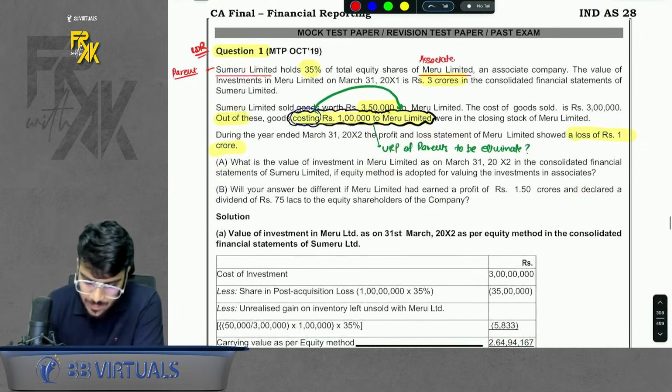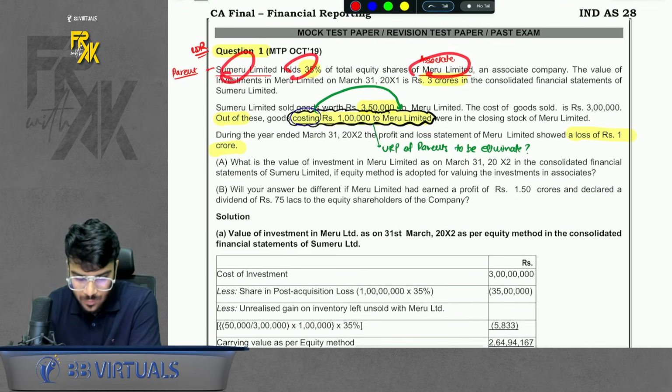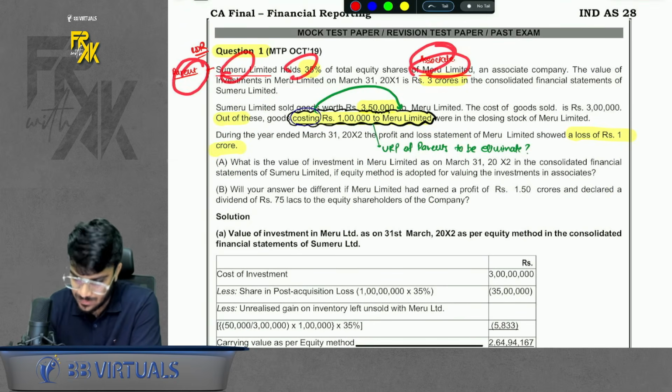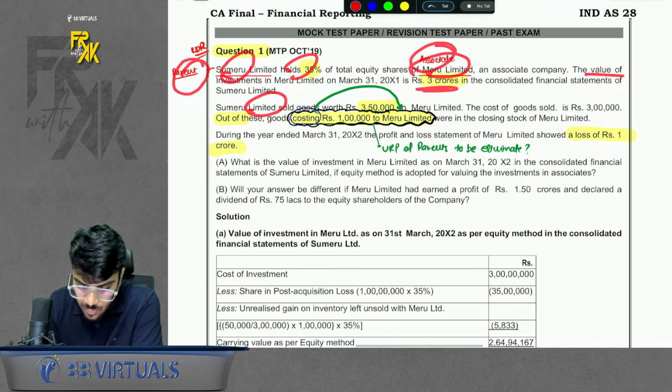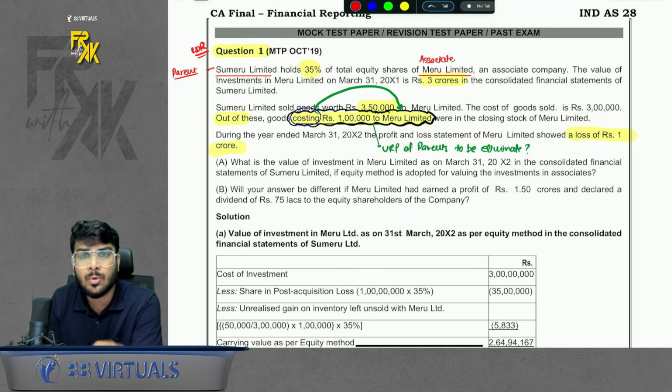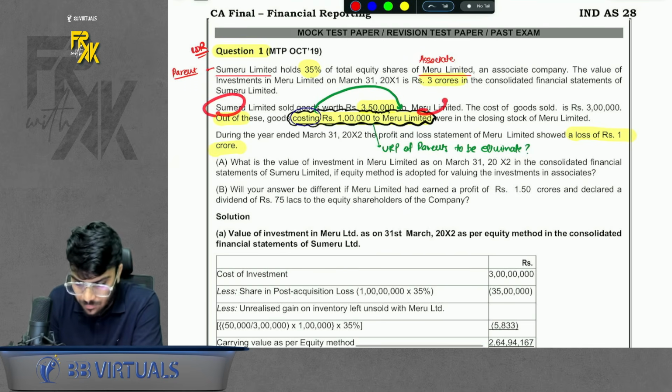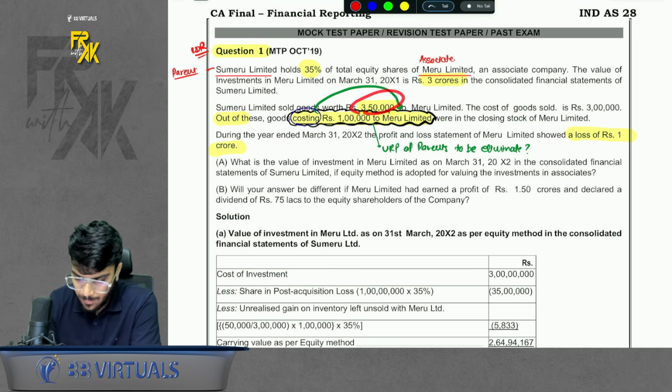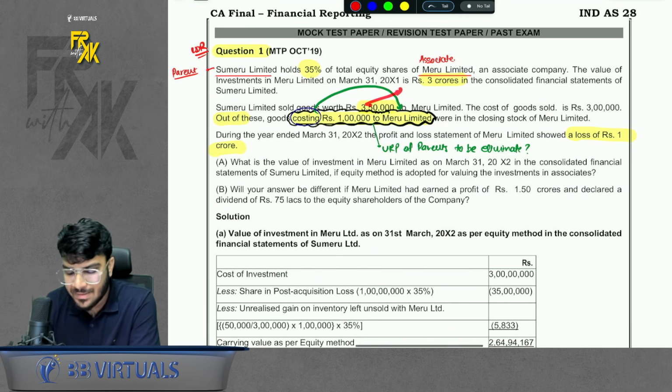What is there? It says Sumeru holds 35% of Meru. So Sumeru becomes the parent. Meru is the associate. Okay. Value of investment is 3 crore. Sumeru Limited sold goods worth 3.5. So again there is an intercompany transaction. But who is selling to whom? Parent is selling to associate. Okay. 3.5 is the selling price.